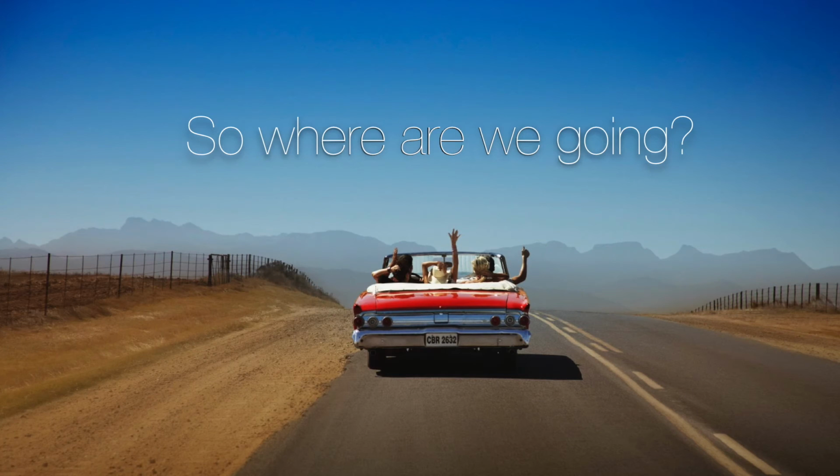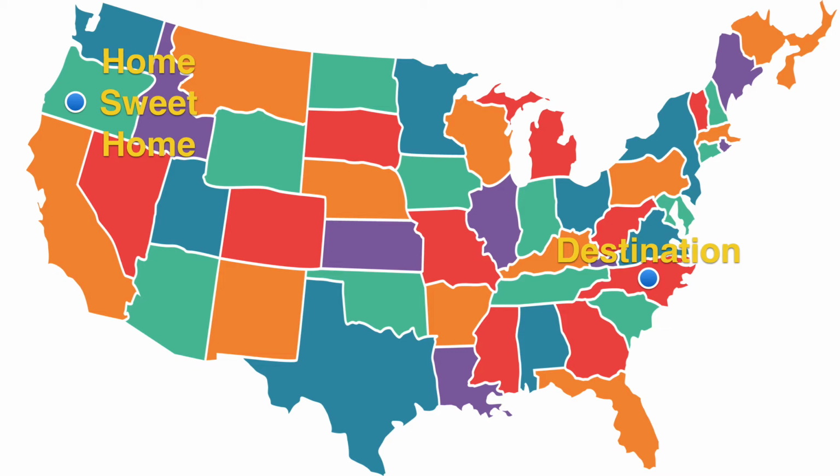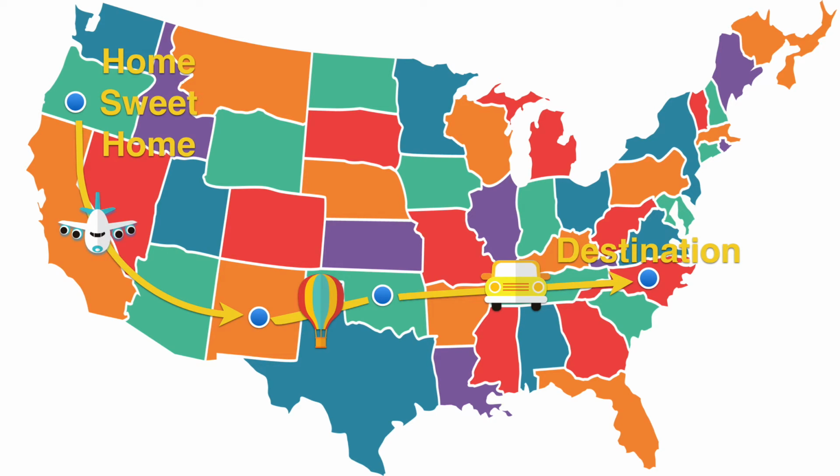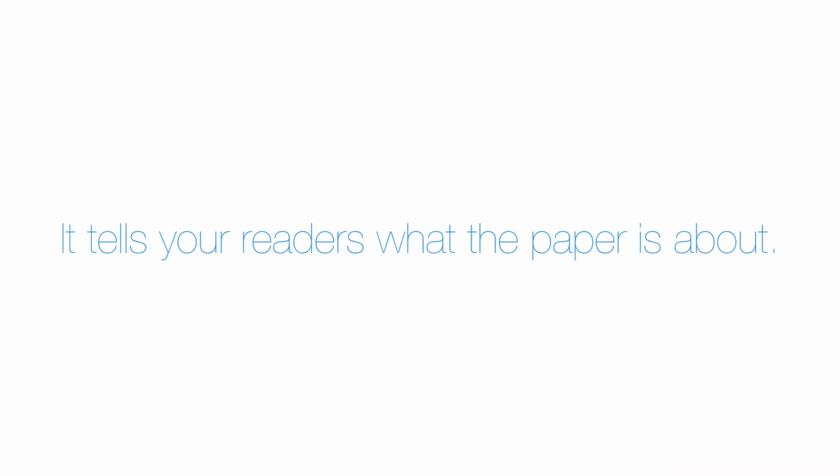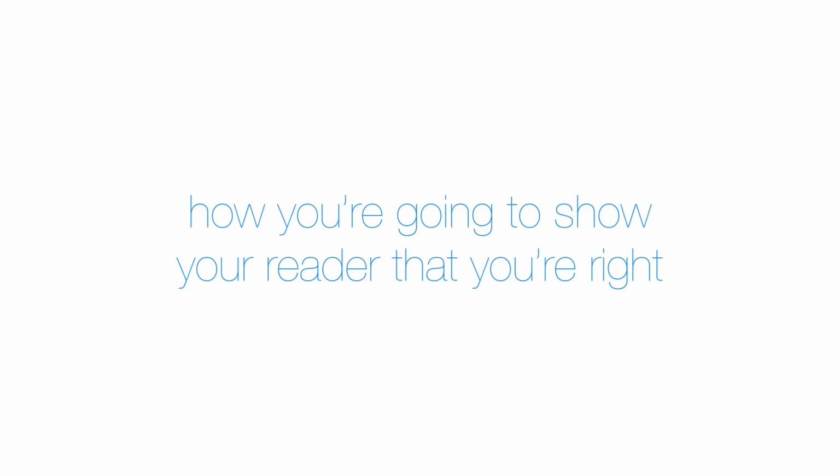Think of your essay as a road trip. The thesis statement is the itinerary or the roadmap for your readers. It tells them where you're going to stop along the way, and how you're going to get there. In other words, it tells your readers what the paper is about. And it does that by telling your reader what you think about your paper's topic and how you're going to show your reader that you're right.